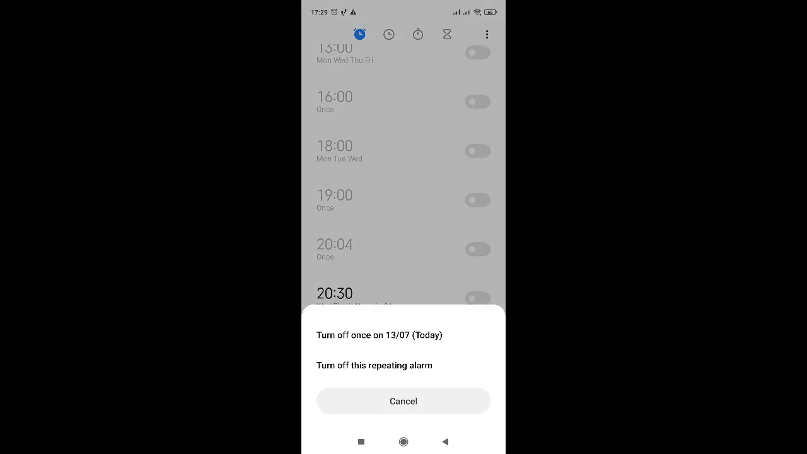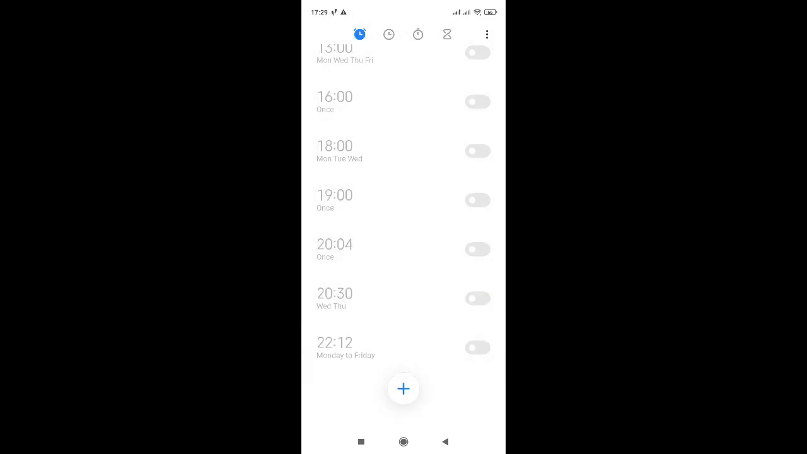We can turn off or turn on this option, and that's all.